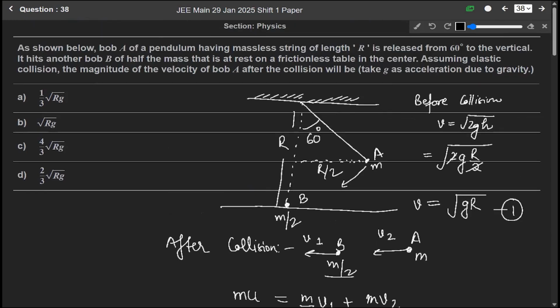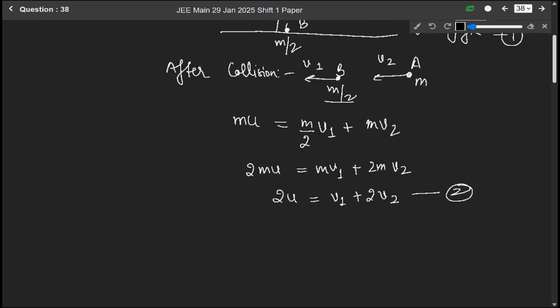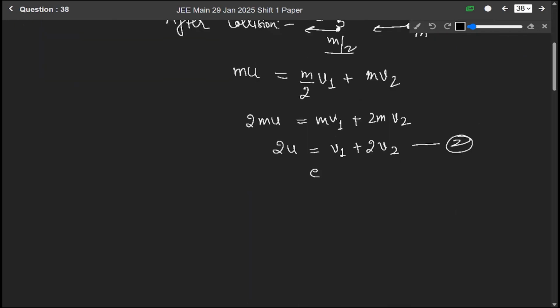Now according to the question, assuming elastic collision, the magnitude of the velocity of bob A after the collision will be? Elastic collision means e is equal to 1. If it is an elastic collision, then the initial velocity will be equal to the difference between the two velocities after the collision. Let us say this is equation number 3.